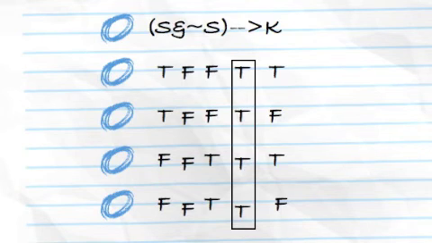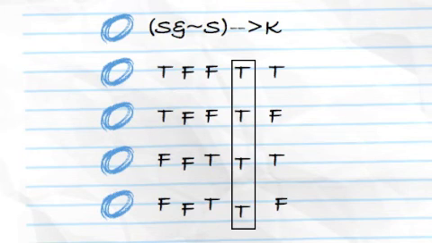Why is that? Well, let's look at our sentence here. We have S and not S implies K. So just doing our truth table on this, for S, we go true, true, false, false. For not S, false, false, true, true. And then for K, we alternate true, false, true, false. So in the interior, we're going to get all falses. It's S and not S, so according to the rule for conjunction, it's going to be false all the way down.